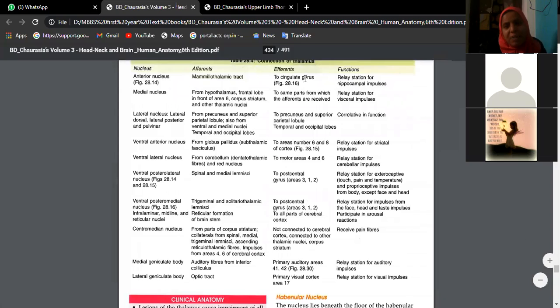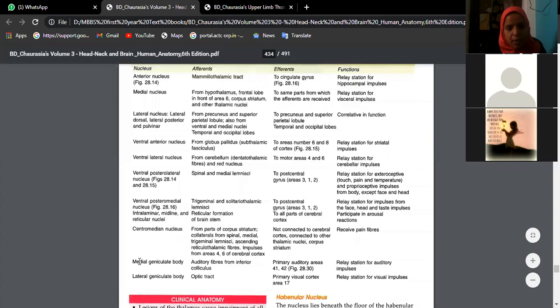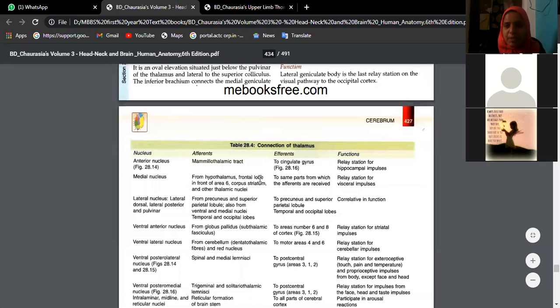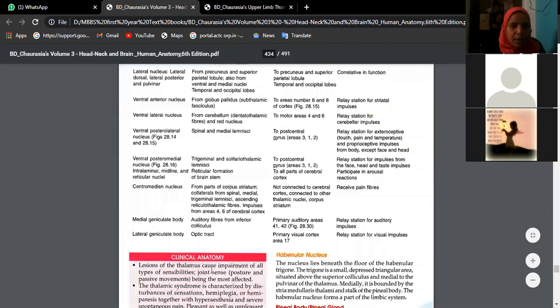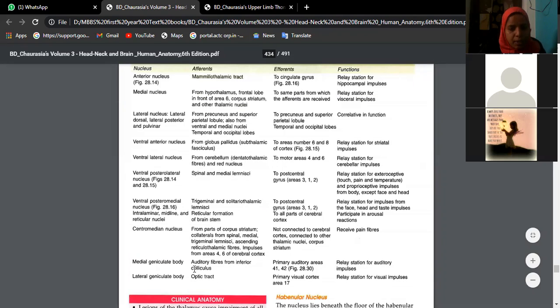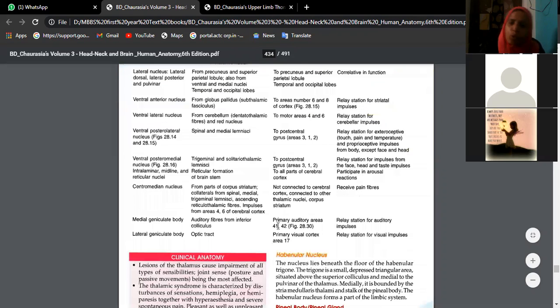See, as a part of thalamus, we have these bodies. You see, medial geniculate body and lateral geniculate body. These are the parts of thalamus, beta, not midbrain. Hema, try to remember. The medial geniculate body receives afferent auditory fibers from inferior colliculus, and from here the fibers go to the primary auditory area, area number 41 and 42. So it is a relay station for auditory impulses.